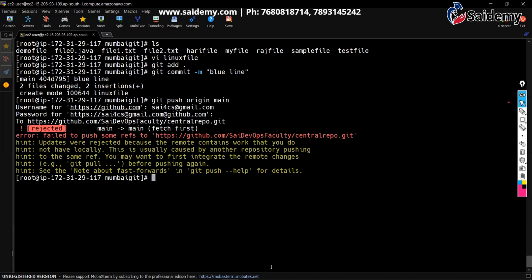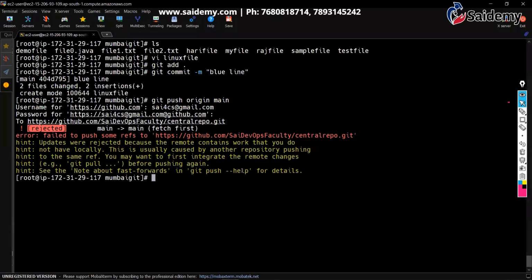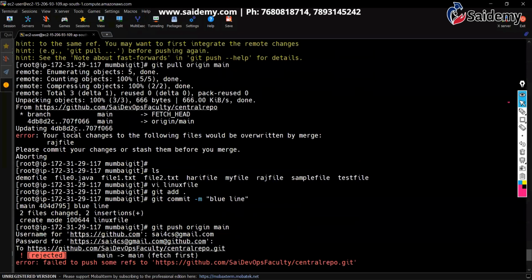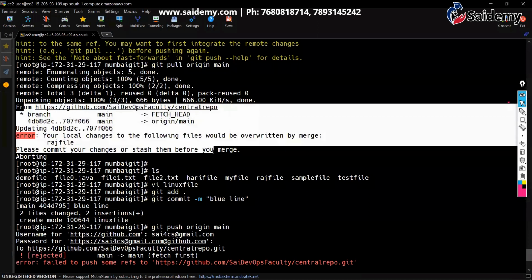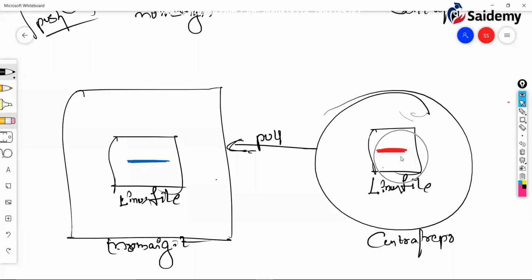Okay. Now what we need to do, we have to pull first. When you pull, here it will show merge conflict. Apart from that, I'm pretty sure that before that it will throw this error also, because in that file, Raj file earlier, we already kept some data, right? Because of that, see, between these two files it is going to throw a merge conflict. That anyway we are going to resolve.